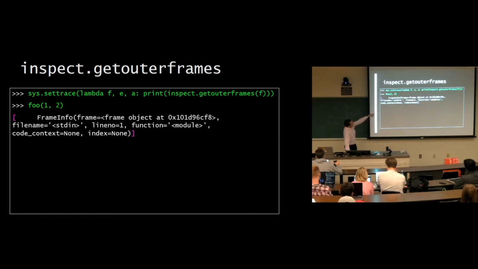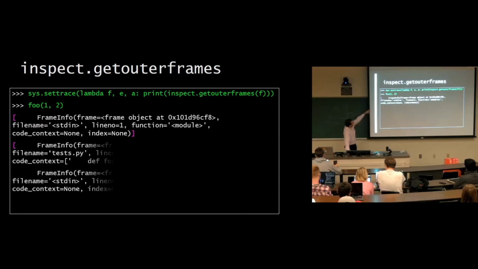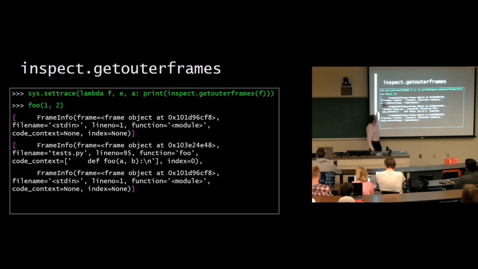Now if we set that as the trace to printing out the outer frames, and we call foo, first we get frame information about the module level, and then we go one call deeper, we get frame information about the module and frame information about the foo method. And see, we actually get the very first line of the foo method too. How helpful. And that's in one array. So now at any given point in time, we can print out the call stack just by getting getOuterFrames.